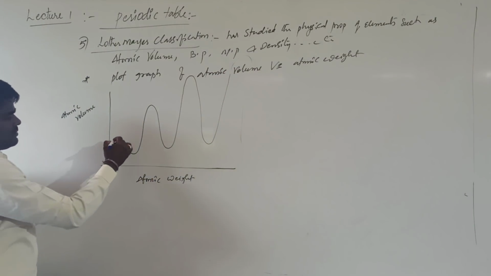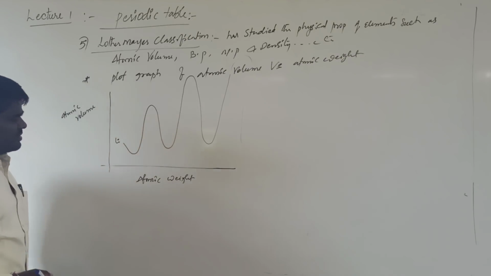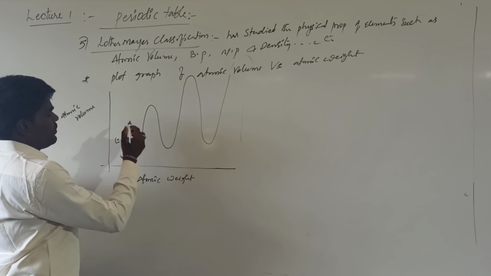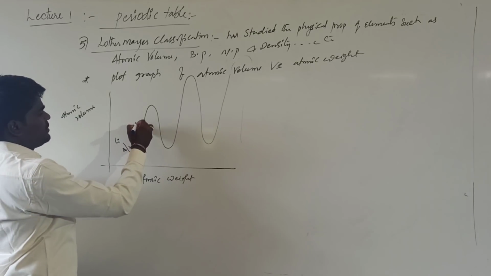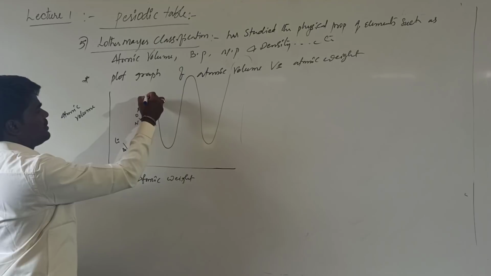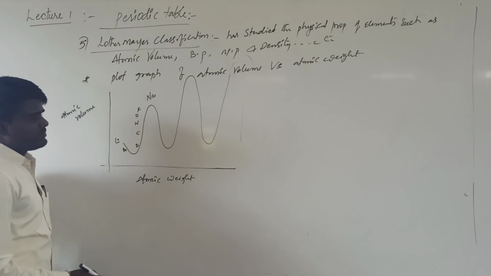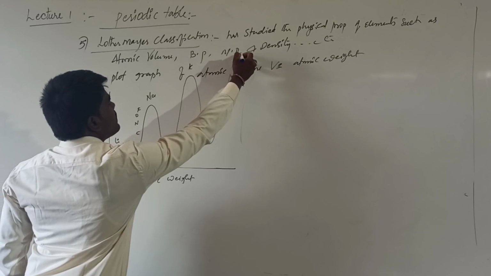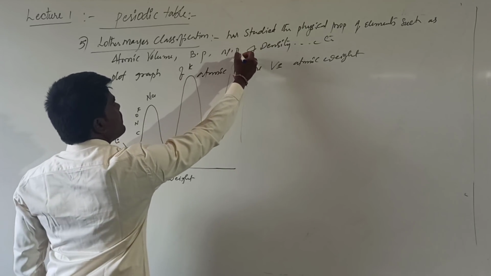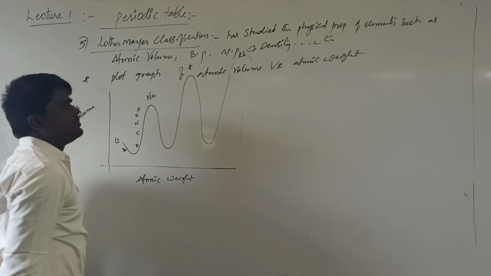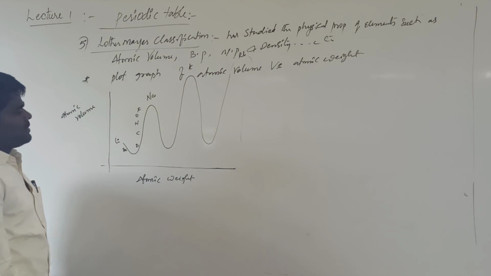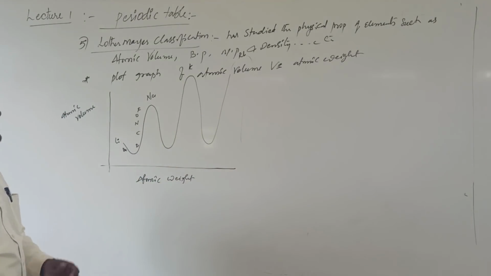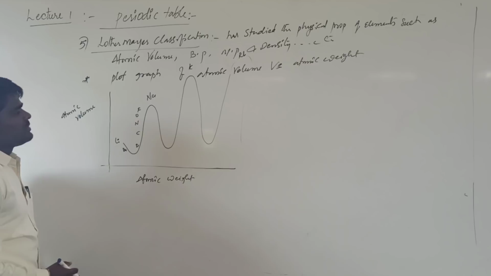Here, if you arrange the elements: lithium, beryllium, boron, carbon, nitrogen, oxygen, fluorine, sodium, potassium, rubidium. Right? In this graphical form, he has constructed the periodic table.